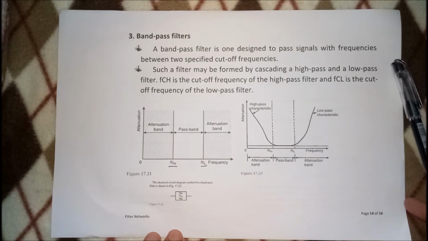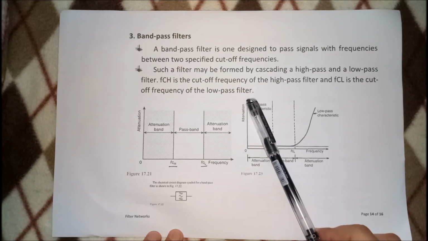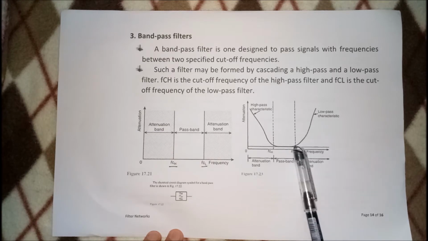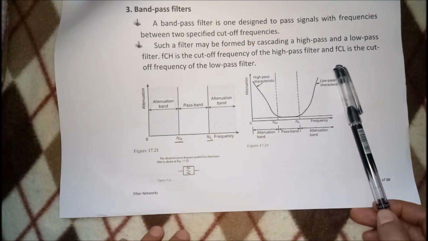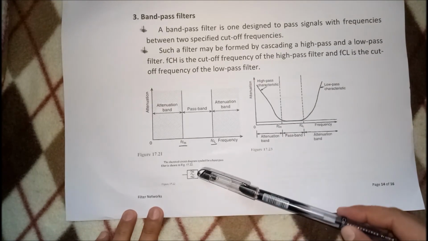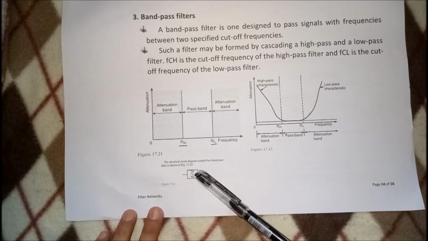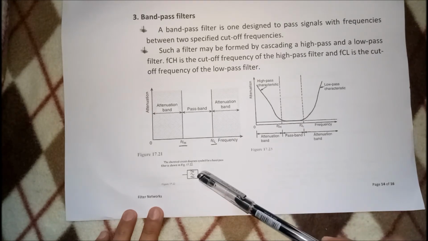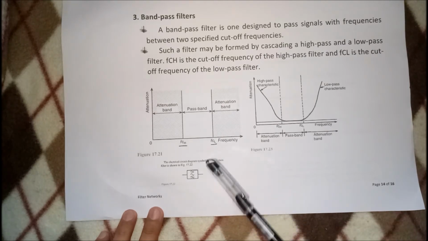So, in practical, ganito yung magiging itsura niya. So, on this, kasi attenuation band to, meron kang attenuation. Dito naman sa band pass mo, meron kang a little bit of attenuation. After that, meron ka na namang attenuation. Okay? So, when it comes to circuit diagram, ganito siya. Meron kang tatlong signal dito sa gitna. In between the two, ito lang yung papalampasin niya. Ito lang yung pass band mo. Lower than that and higher than that, it's attenuated.